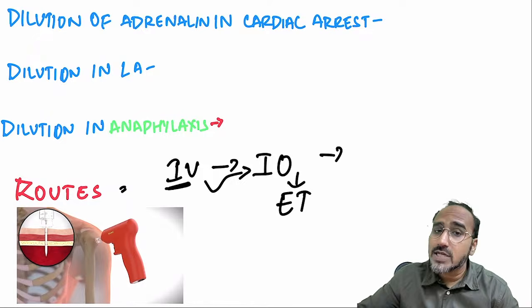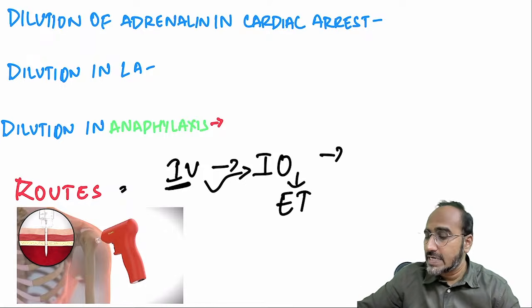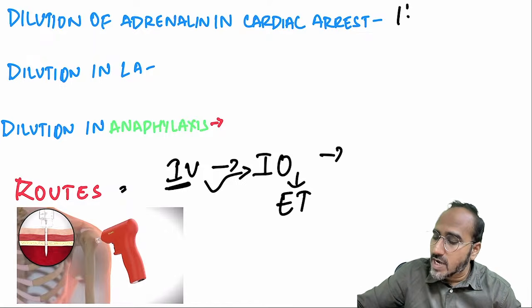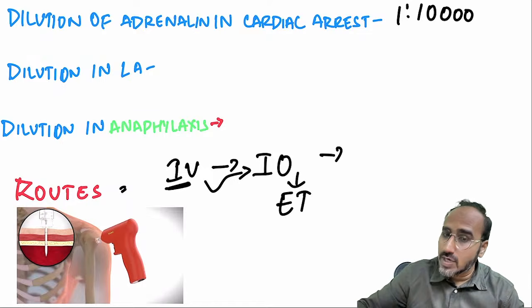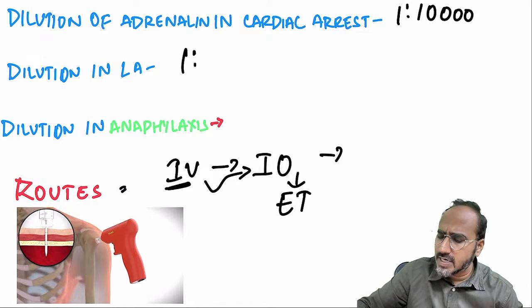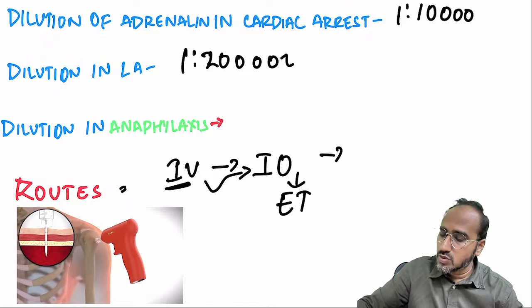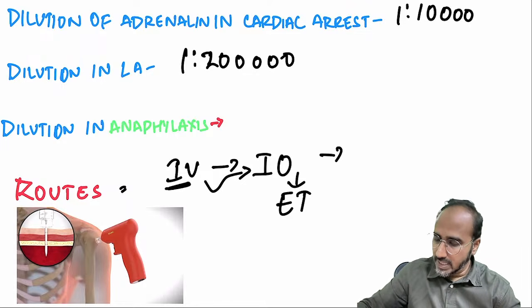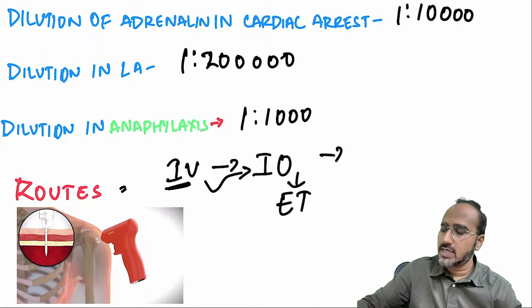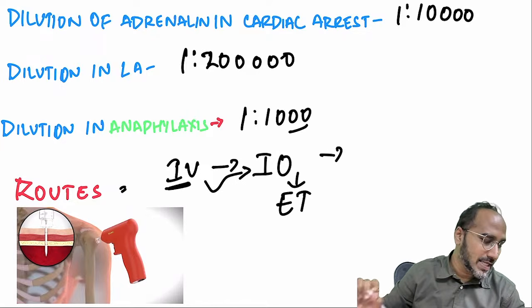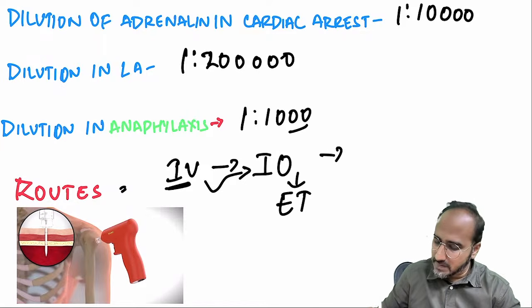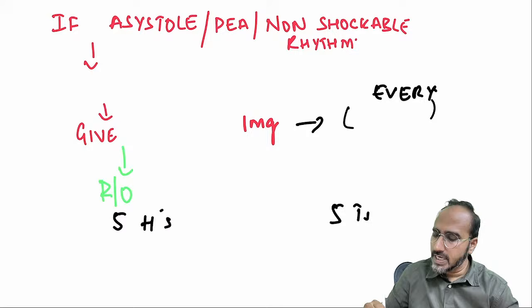What is the dilution of adrenaline that is used in cardiac arrest, guys? The dilution is 1:10,000 in case of cardiac arrest. In local anesthetic, what is the dilution of adrenaline? Adrenaline can be used with local anesthetic also. 1:2 lakh. In anaphylaxis, it is 1:1,000. That is the dilution of adrenaline that we need to remember. Is this thing clear, guys?